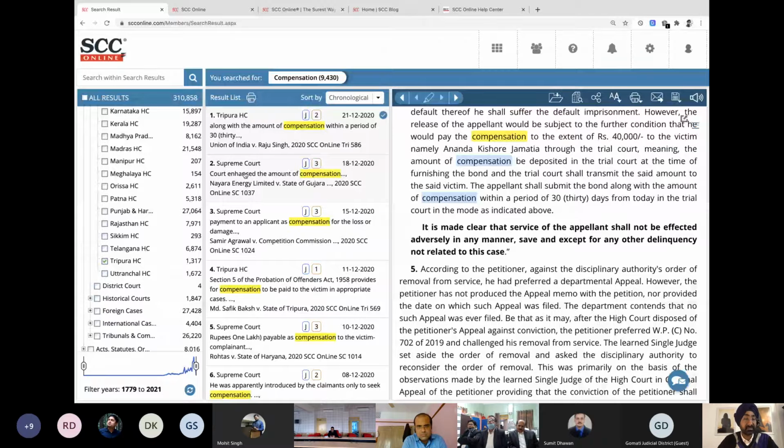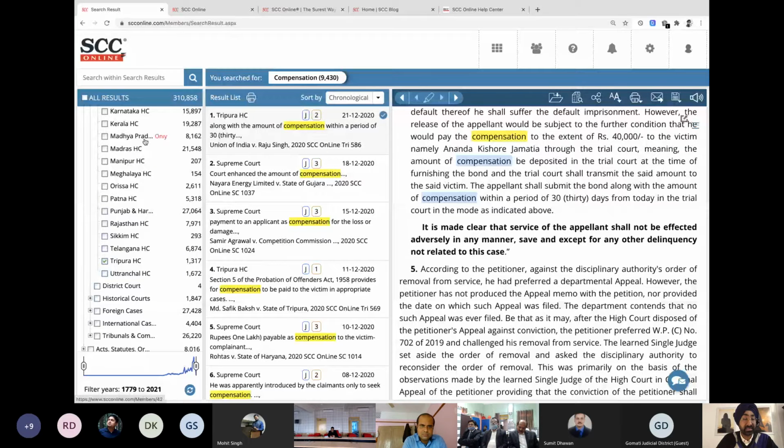This is the fastest and foremost the easiest way to find judgments on any topic of your choice. So whenever someone comes before the court and cites a particular case, saying to the court that this is the latest judgment and this is what we want to talk about, you can simply do a quick search and see the latest view of the Supreme Court or the principal high court that we have, that is Tripura, and see what is the latest view of the court on that particular topic. So that being said, this is the first column.